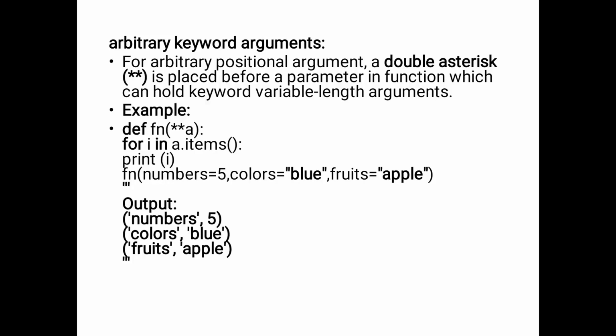So in the function call, numbers equal to 5, colors equal to blue, fruits equal to apple. These are the 3 values we are declaring. In each iteration we are printing the i, so each value is printed from fn. The output is like this: numbers equal to 5, colors blue, fruits apple.